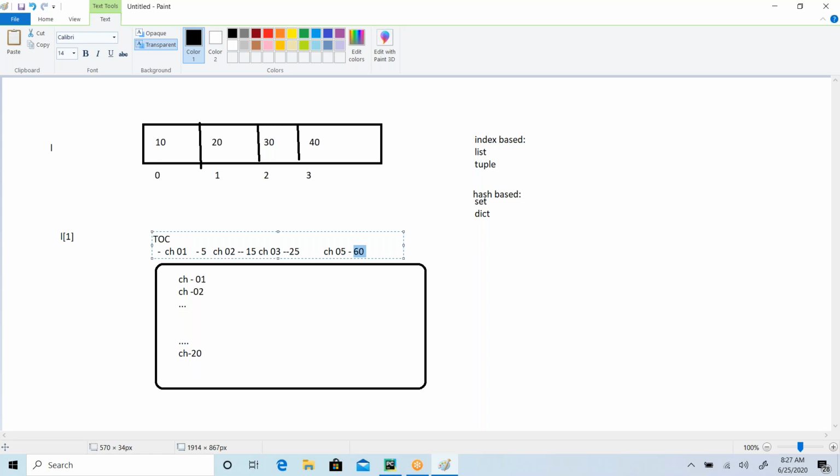So definitely there is a small time difference. In the case of these two things also, one is index based, the other is hash based. The index based data structures look up elements by index, so it goes 0, 1, 2, 3 like that. But in the case of hash, it calculates the hash value for the given element and directly jumps to the respective element, which saves some time.